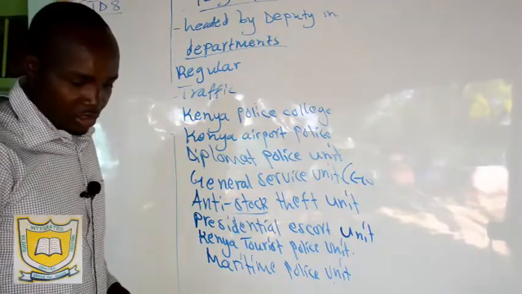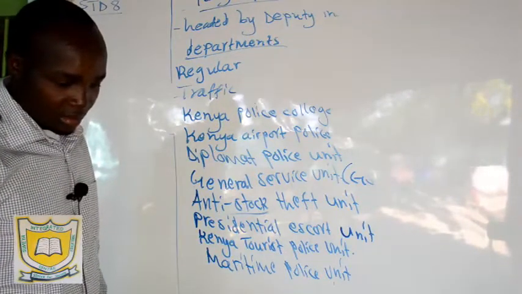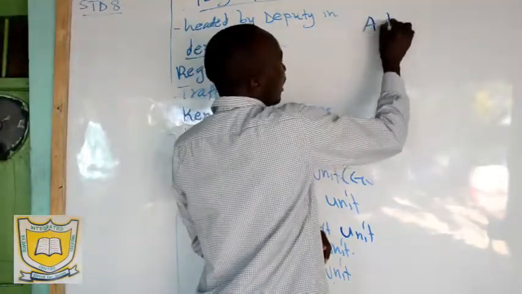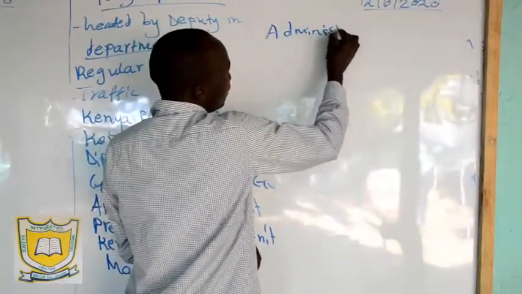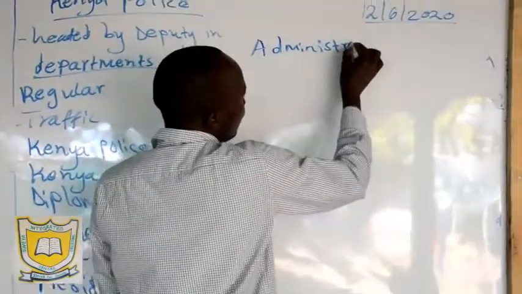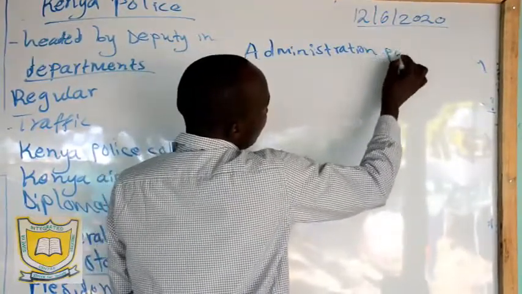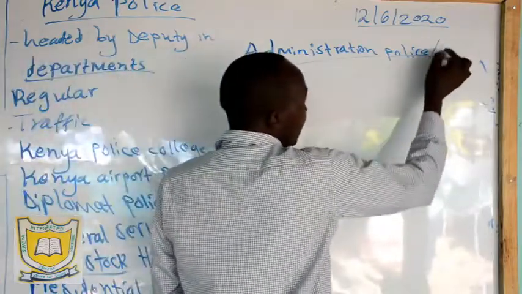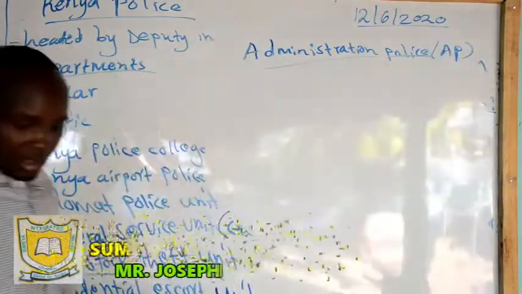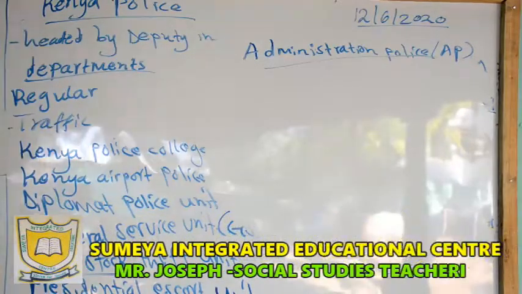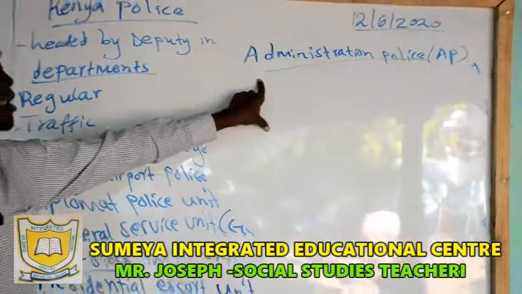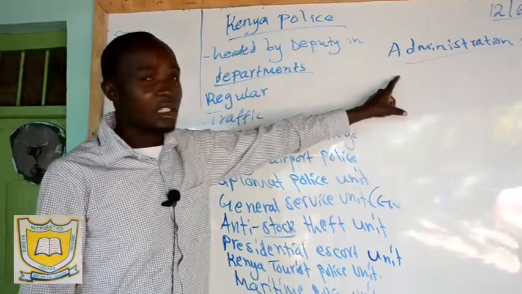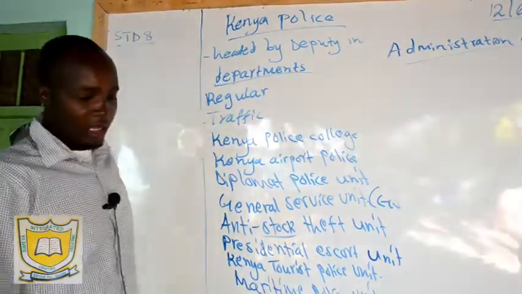We have administration police or AP. We want to describe this administration police, we call them AP. Administration police are headed by the Deputy Inspector General. So that is the AP, the police we are talking about. They are headed by the Deputy Inspector General. You'll find them.